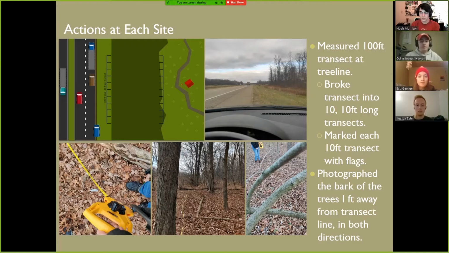We then photographed the bark of the trees. And the way we identified which trees needed to be photographed was basically anything within 1 foot of the transect line, in both directions on either side of the line.